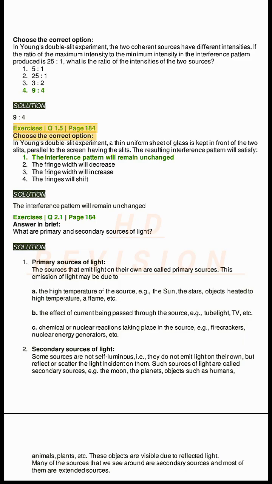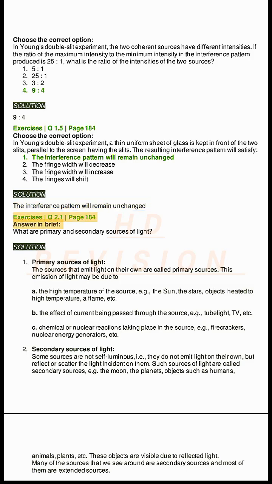Exercises Q1.5, page 184. Choose the correct option. In Young's double slit experiment, a thin uniform sheet of glass is kept in front of the two slits, parallel to the screen having the slits. The resulting interference pattern will satisfy: 1. The interference pattern will remain unchanged. 2. The fringe width will decrease. 3. The fringe width will increase. 4. The fringes will shift. Solution. The interference pattern will remain unchanged.